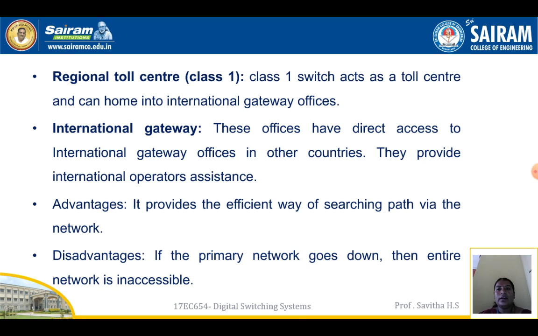Regional toll center, that is class 1. Class 1 switch acts as a toll center and can home into international gateway offices. International gateway. These offices have direct access to international gateway offices in other countries. They provide international operator assistance. Advantages: it provides an efficient way of searching the path via the network. Disadvantages: if the primary network goes down, then the entire network is inaccessible.